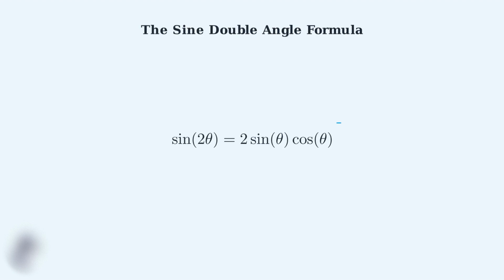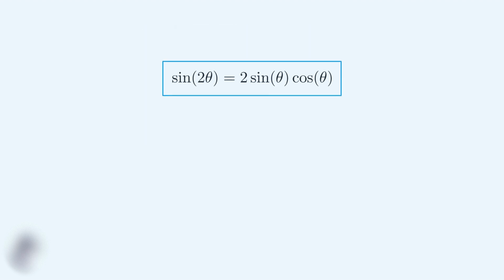This is one of the most important trigonometric identities you'll encounter. This formula states that the sine of 2 theta equals 2 times the sine of theta times the cosine of theta. Let's break down each component to understand what this means.